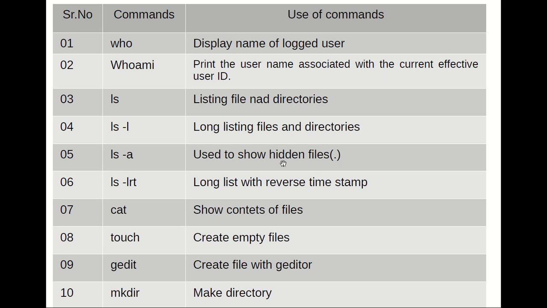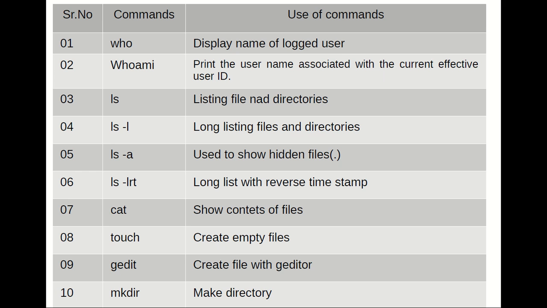I want to see the hidden files. Hidden files are generally shown using the command ls -a. Hidden files always start with a dot, such as bash archive files or configuration files, all of which we will see later on. Okay, ls -lrt.